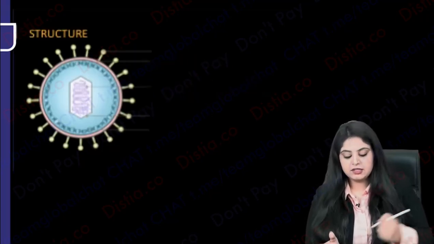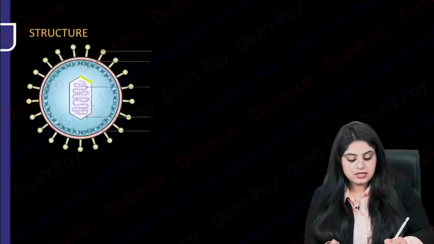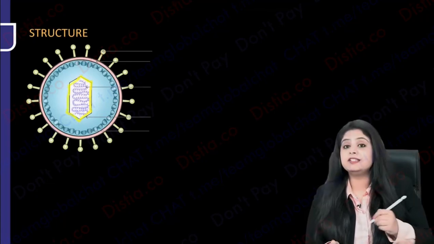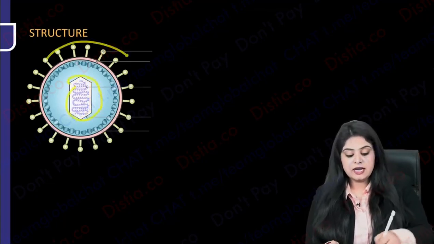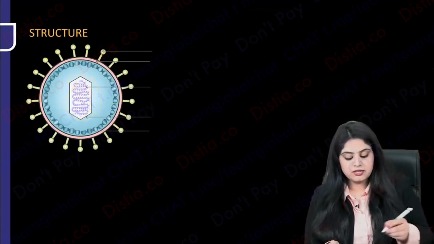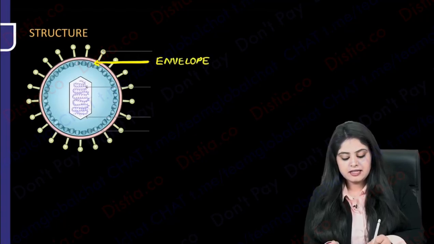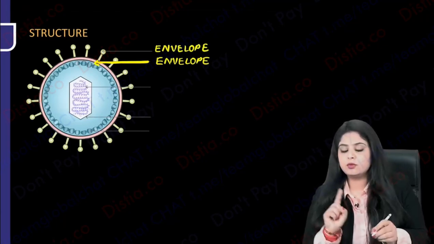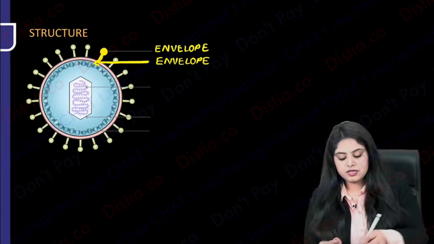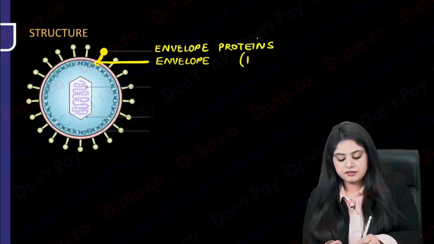Symmetries are done. Let's now go on to the rest of the structure. So till now I was telling you the symmetry of this. Now I'm going to tell you the entire structure in total. So let's begin from the outside. Of course, what you have on the outside is the envelope, which I'll talk about. And I can see some envelope proteins that are coming out of it. Can you see those projections? These projections that are coming out of it, these are the envelope proteins, and in many of the viruses, these are known as peplomers.